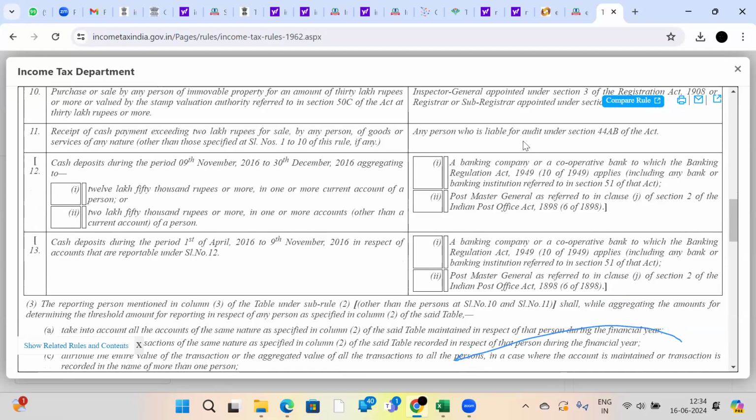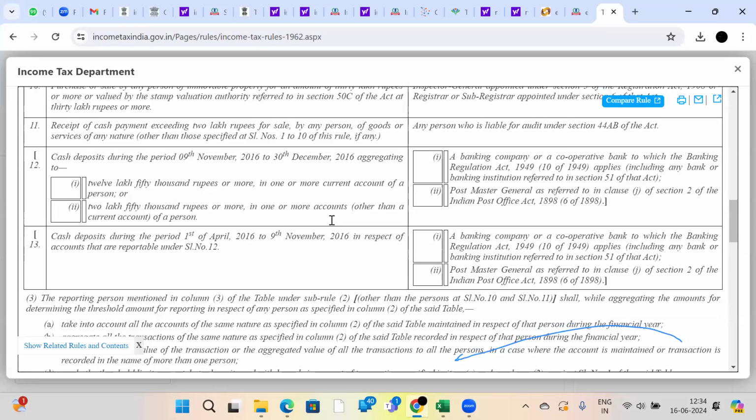If any person whose turnover is more than 10 crores is receiving cash of more than 2 lakh rupees, that company should inform. Suppose my company turnover is more than 100 crores. One of the customers came and gave 5 lakh rupees for purchasing from my company. We should inform that customer's PAN number, mail ID, mobile number, everything, because he gave cash.